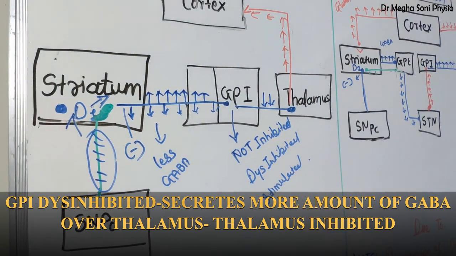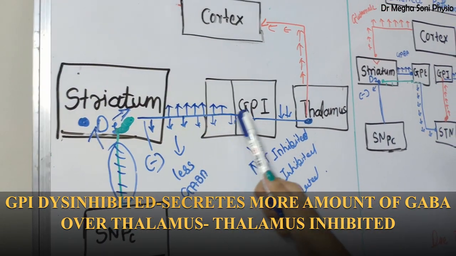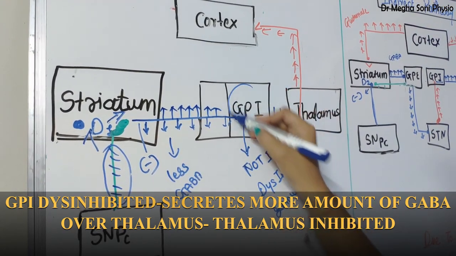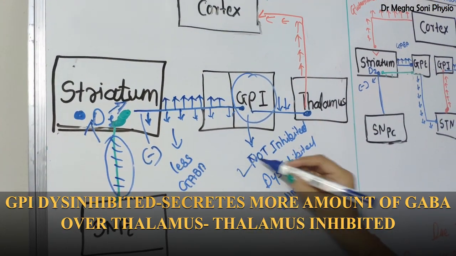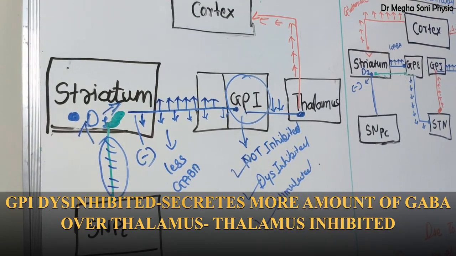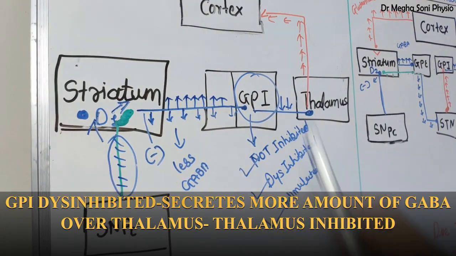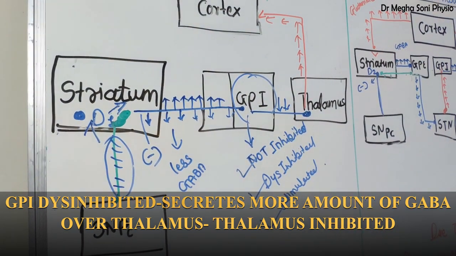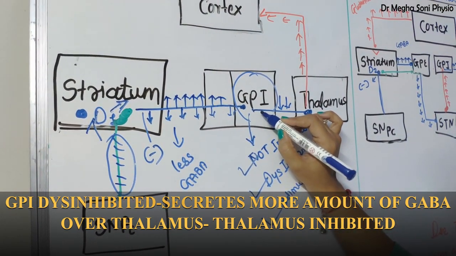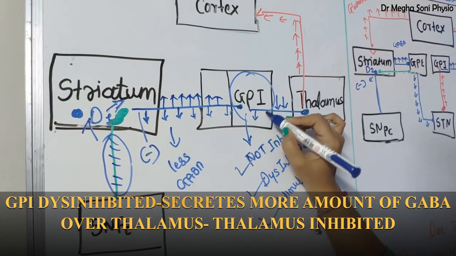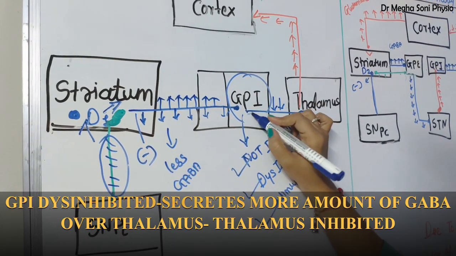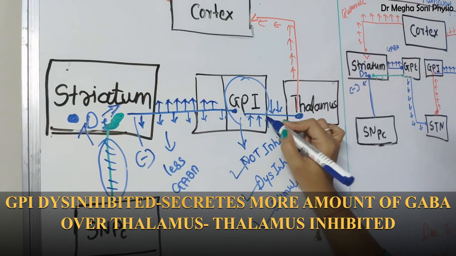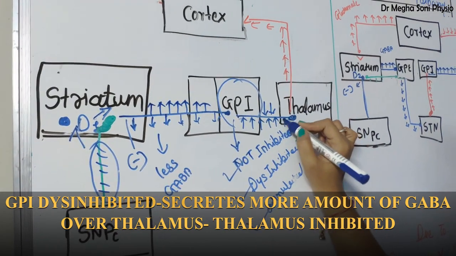As this GPI is stimulated, it secretes more and more GABA